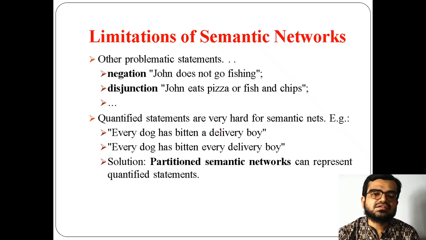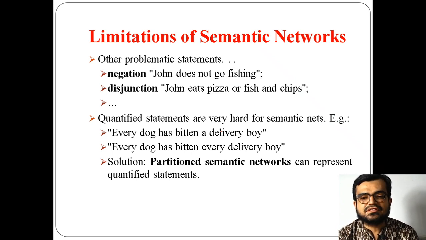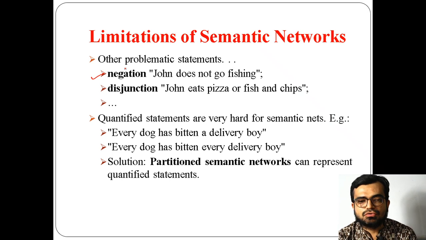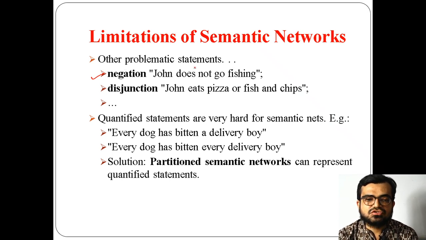Also there are some limitations. Simple statements are okay, but what if the statements are negation based statements, something like John goes fishing, but if I use negation, John does not go fishing? At that time you may find simple semantic networks not that easy.